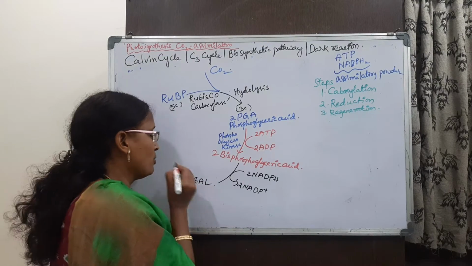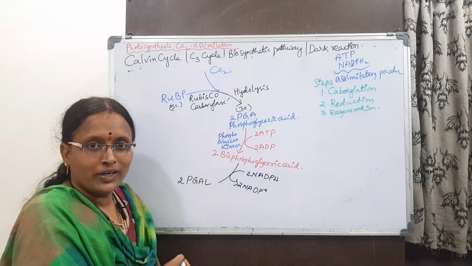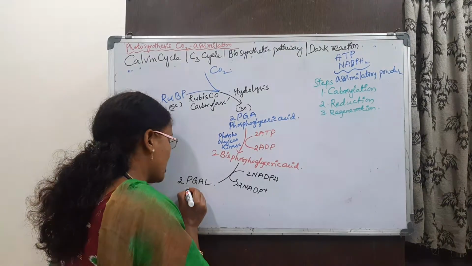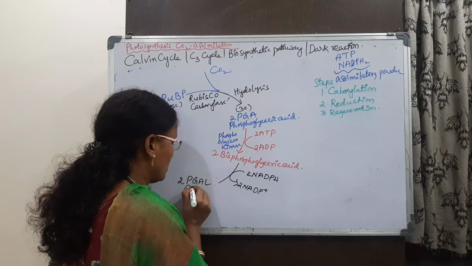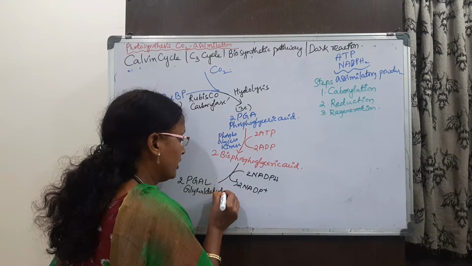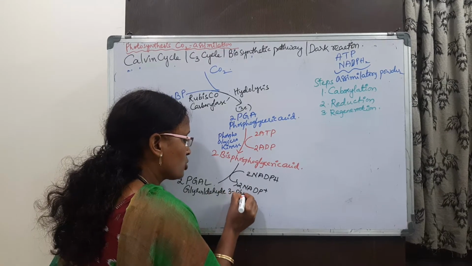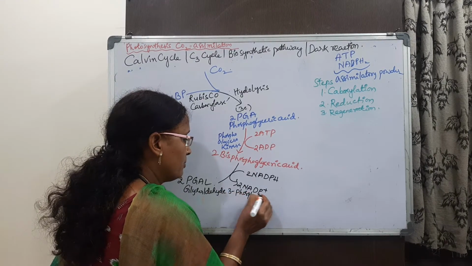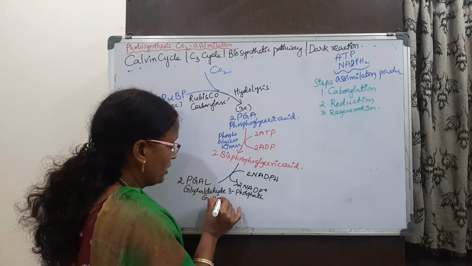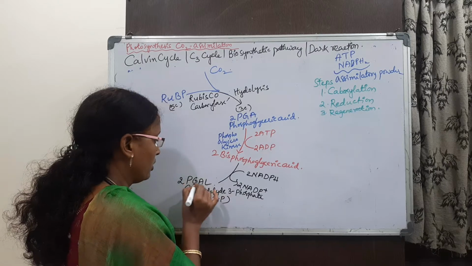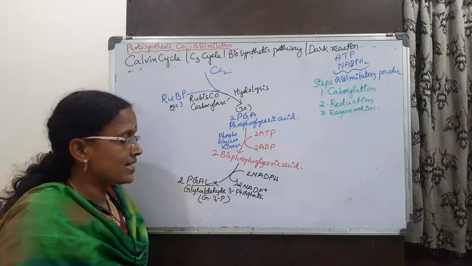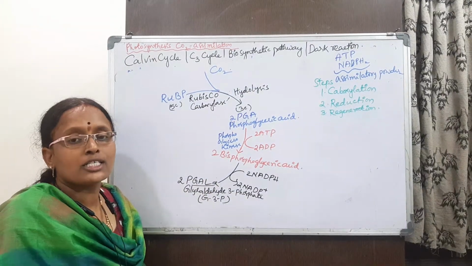phosphoglyceraldehyde. 2 molecules of phosphoglyceraldehyde. This is also known as glyceraldehyde 3 phosphate. We write it as PGAL, or glyceraldehyde 3 phosphate.